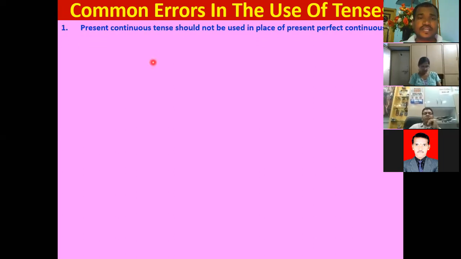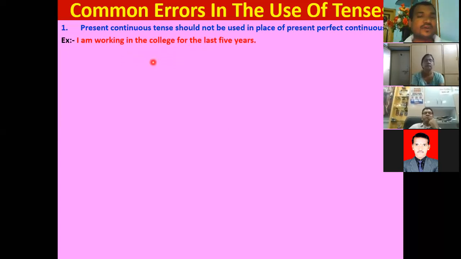First point: present continuous tense should not be used in place of present perfect continuous tense. Example: I'm working in the college for last 5 years. Here we use I am working, which is present continuous.